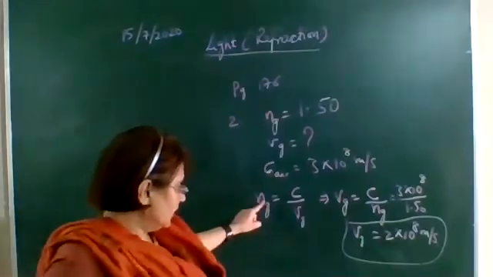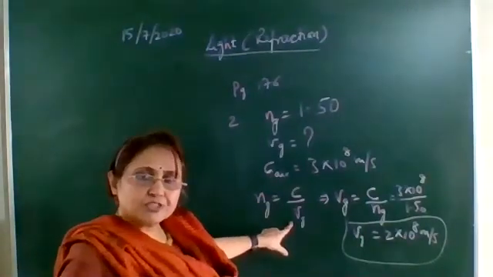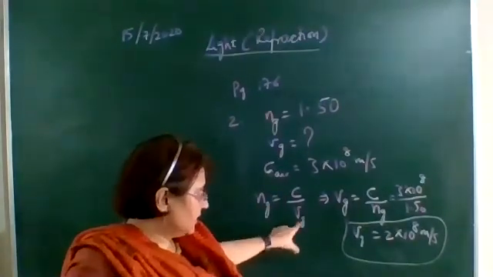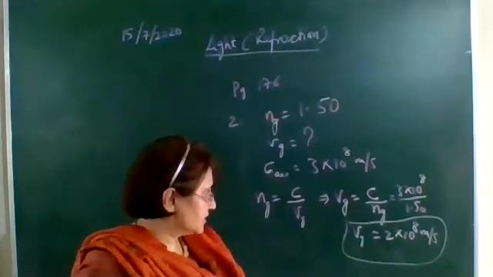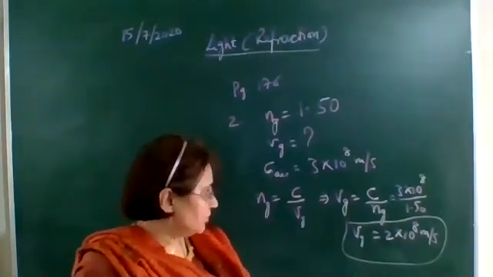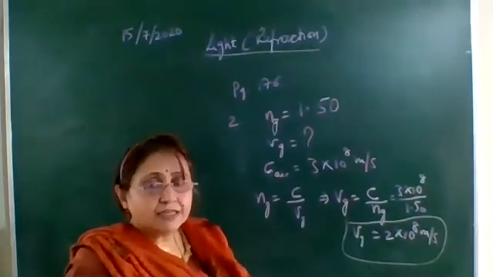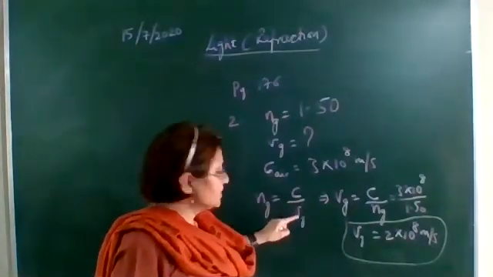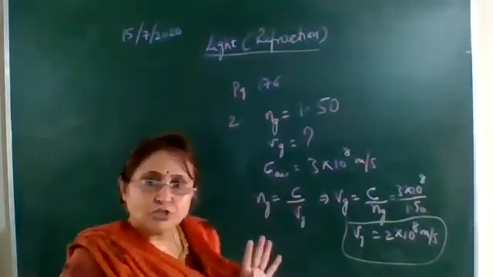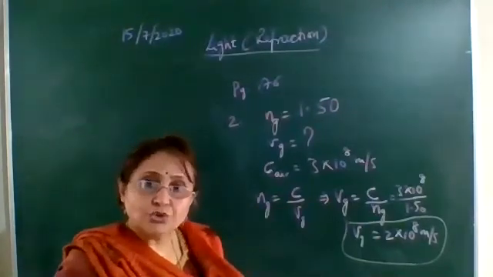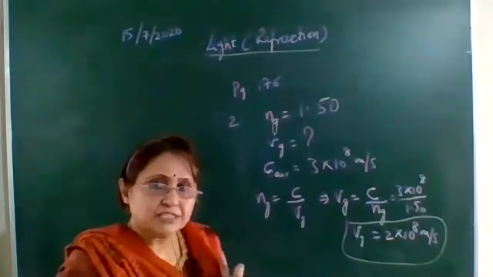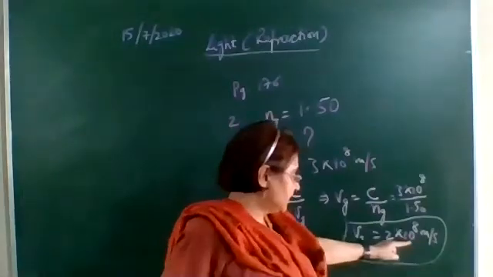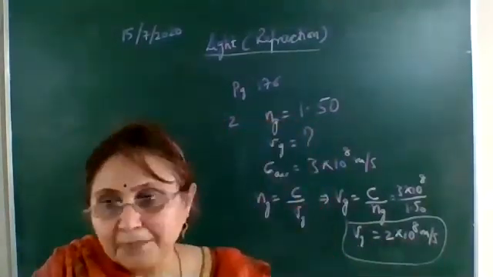Okay, use this formula: C upon the absolute refractive index of the second medium is C upon the speed of the light in the second medium. The second medium here is the glass. So Vg is equal to C upon Ng. One more thing: refractive index doesn't have any unit. Why? Because refractive index is the ratio of speed to speed, so the units cancel out. Refractive index doesn't have any unit. As you are finding the speed of the light in the glass, the unit will be meter per second.